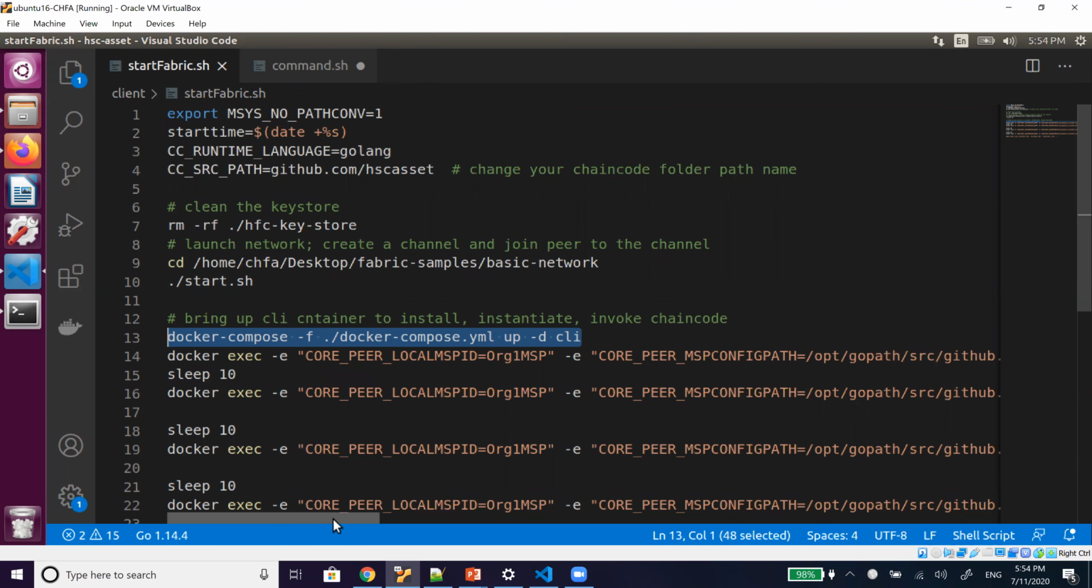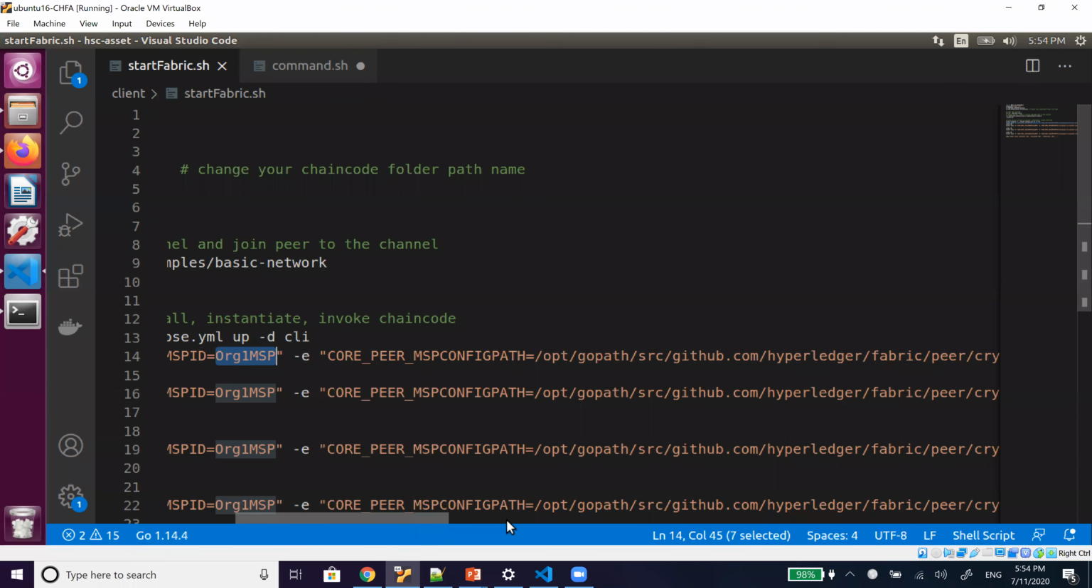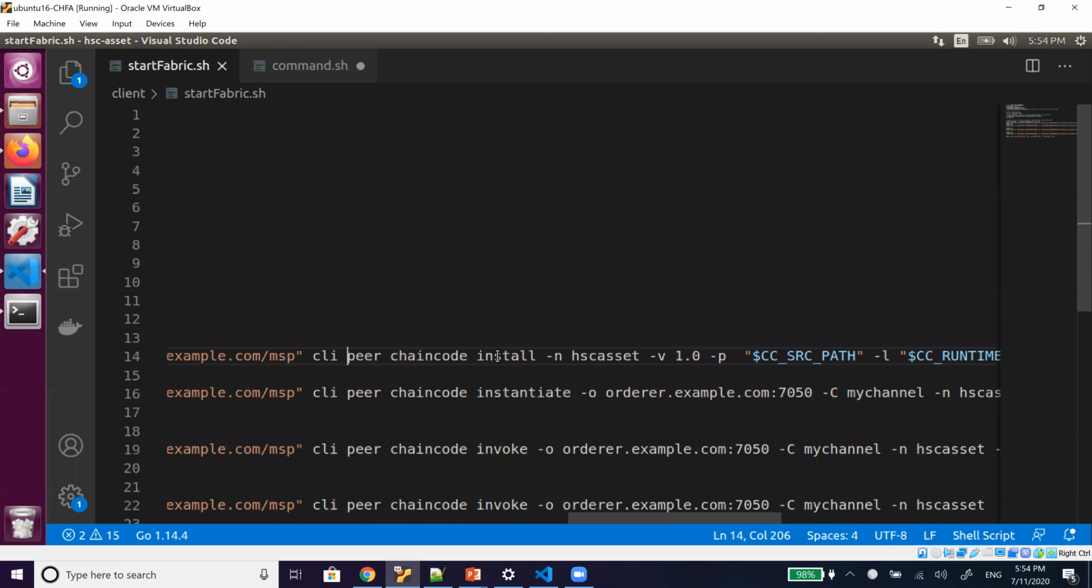Then we have to provide these: what will be my MSP ID, and what is the path of my configuration. Ignore these, as they are mostly the administration part, but we have to see that this is where our MSP and the files are available. Here is the part I have done: peer chaincode install.